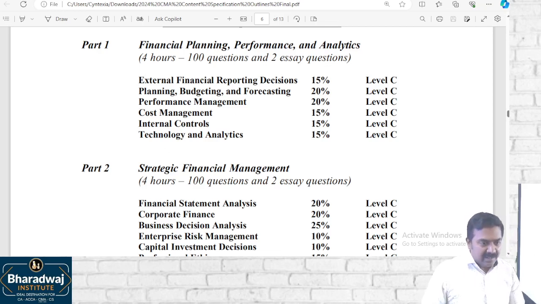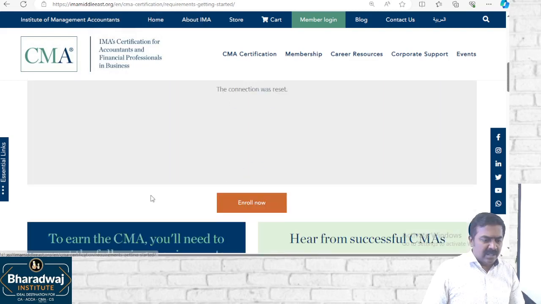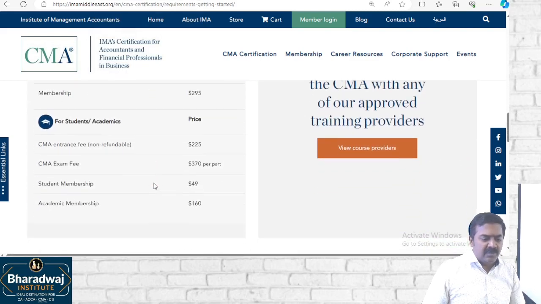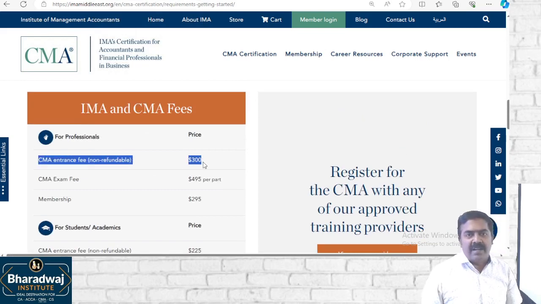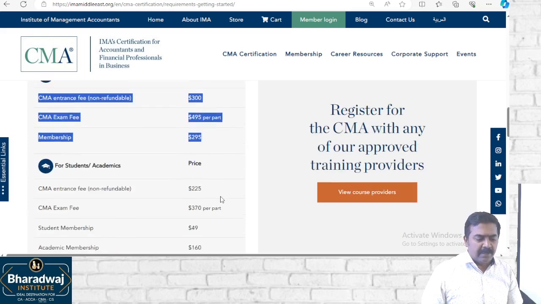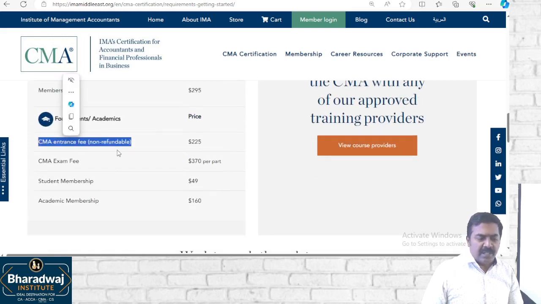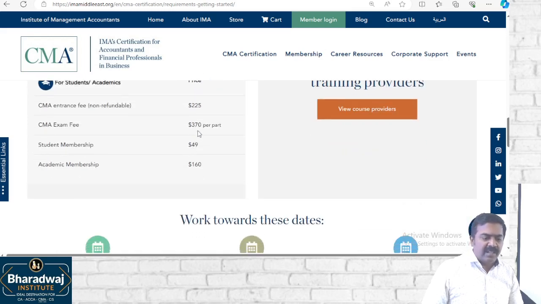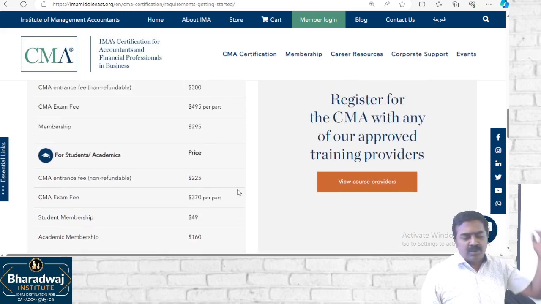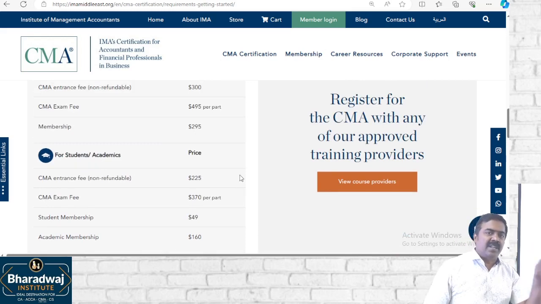Not required. I'll tell you, if you are a college student, the fees is a little less. This is the fees for the students who completed degree, not a college student. For a full-time college student, entrance fees is not $300, it will be $225. Exam fees will not be $495, it will be only $370 per part. Student membership is costing you only $49. So cost of doing the course as a student will be very, very less.